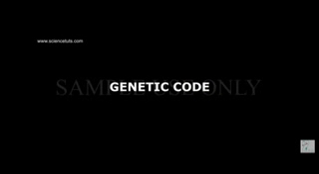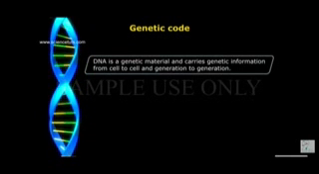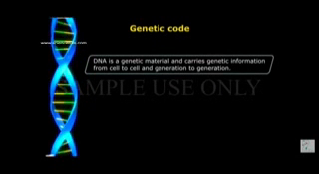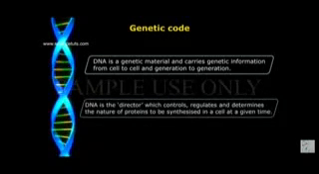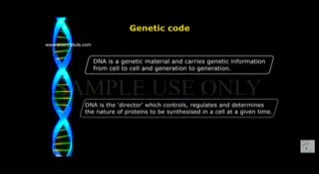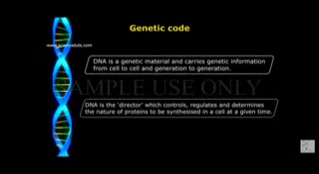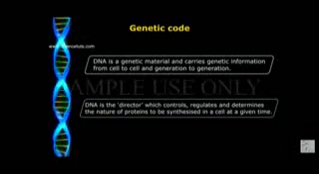Genetic code. What is a genetic code? DNA is a genetic material and carries genetic information from cell to cell and from generation to generation. DNA is the director which controls, regulates and determines the nature of proteins to be synthesized in a cell at a given time.